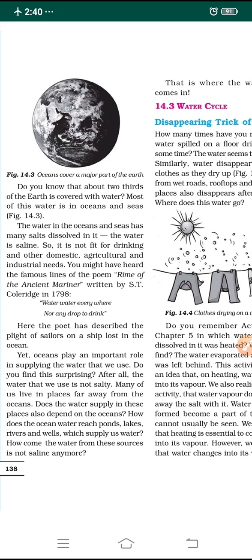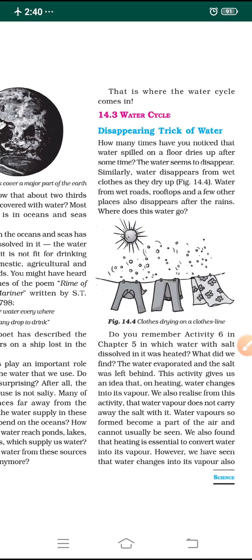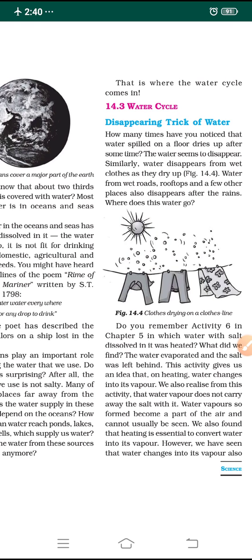Then, if we are receiving the water from the oceans to rivers, lakes and ponds, where does the saline water go? That is where the water cycle comes in. So here we come across a concept called the water cycle. Let us understand what the water cycle is.